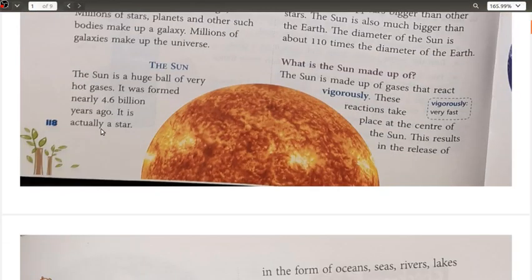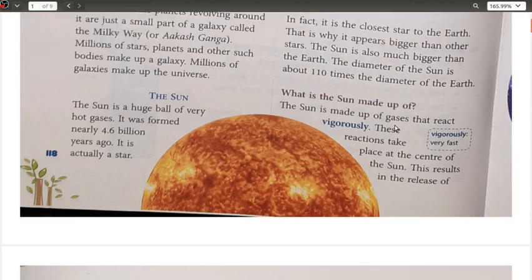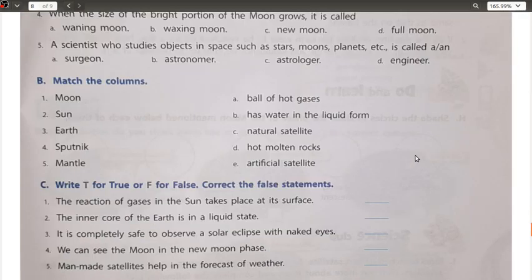See here, there is a statement also: the sun is made of gases that react vigorously, and these reactions take place at the center of the sun. So the first statement is false, and these reactions take place at the center of the sun.